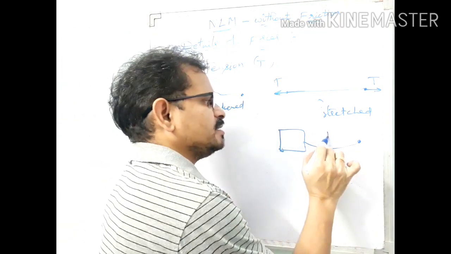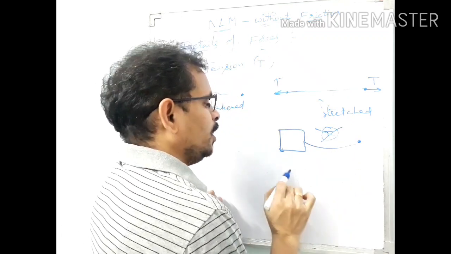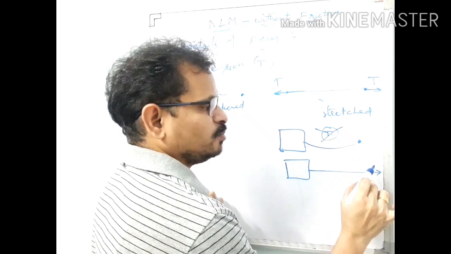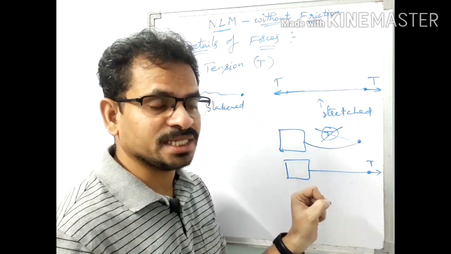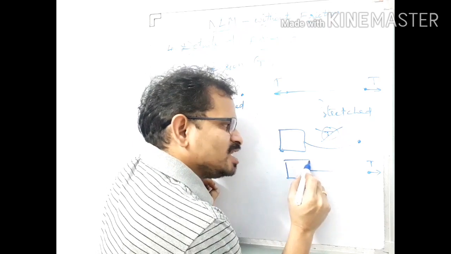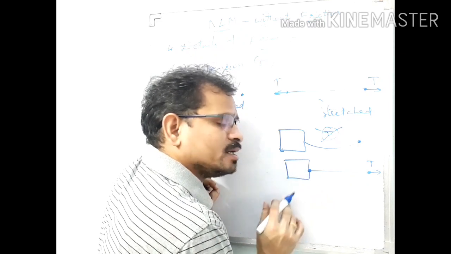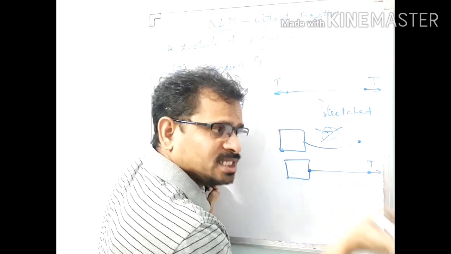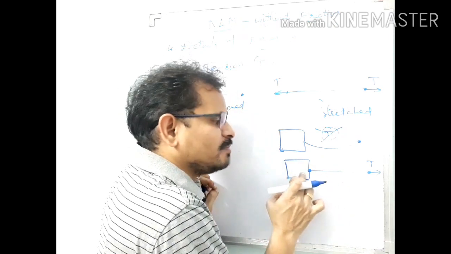Initially this rope is loose, slackened. Now there is no tension force in this rope. Once the boy pulls the rope, what happens? If he applies some pulling force here, I am designating the pulling force with a T, because tension force has its own symbol. Does any force act on this block here? Yes, force acts on this block. Who is applying force on this block? This string is applying, not the boy. The boy is applying force on this string. This string itself is in contact with this block, so this string is applying force on this block.